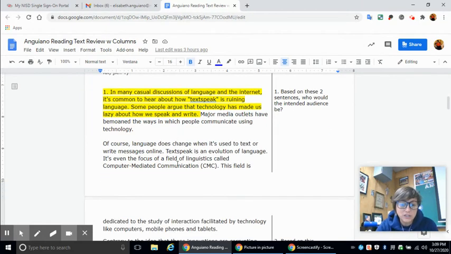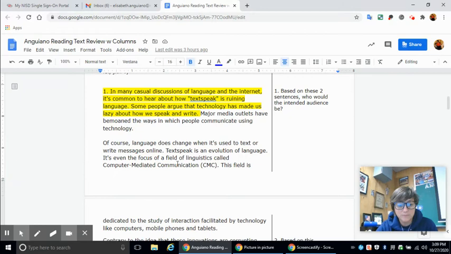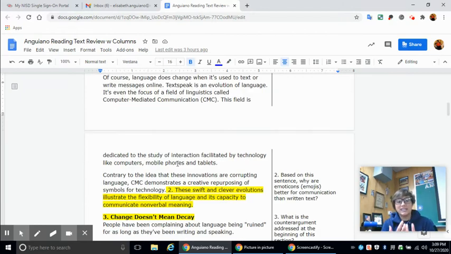Of course, language does change when it's used to text or write messages online. Text speak is an evolution of language. It's even the focus of a field of linguistics called computer mediated communication, CMC. This field is dedicated to the study of interaction facilitated by technology like computers, mobile phones, and tablets. So a linguist studies the science behind language. So they have a new field of linguistics called computer mediated communication.